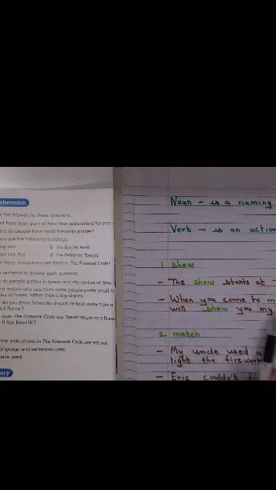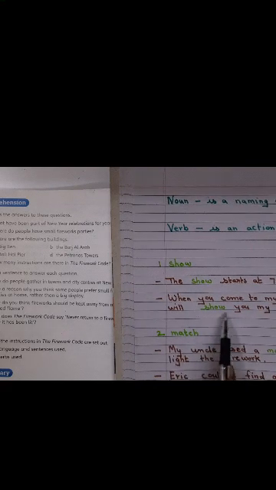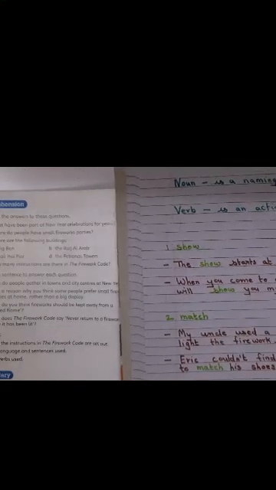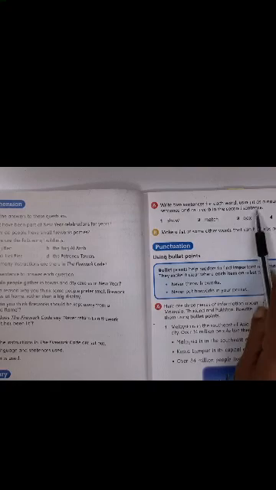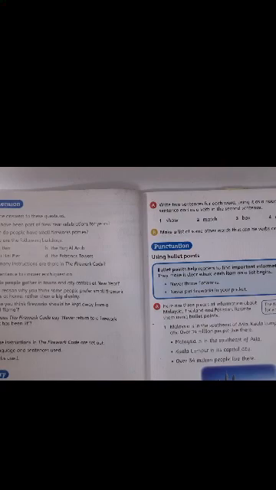Right? Now the second one. When you come to my house, I will show you my new phone or maybe my new mobile, my new computer. So this show over here is an action. Right? As we said, verb is an action word and noun is a naming word. So the first sentence over here is a noun, the second one is a verb. That's what they have asked us in the textbook. Children, read the question carefully. Use it as a noun in the first sentence and as a verb in the second sentence, right?